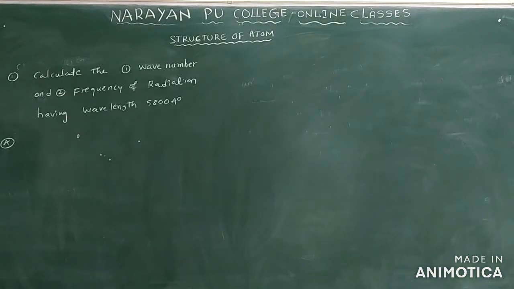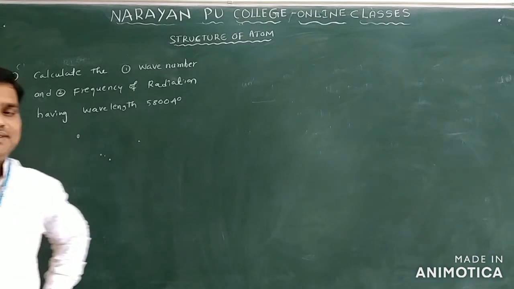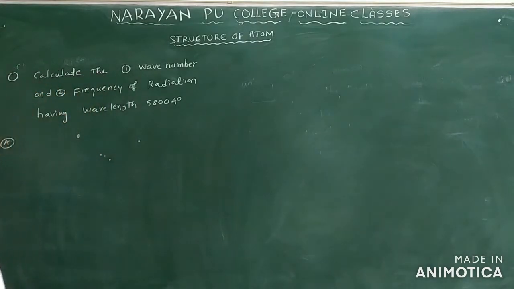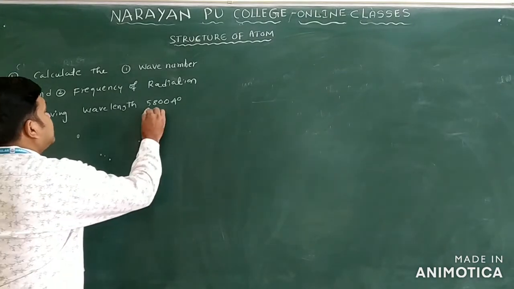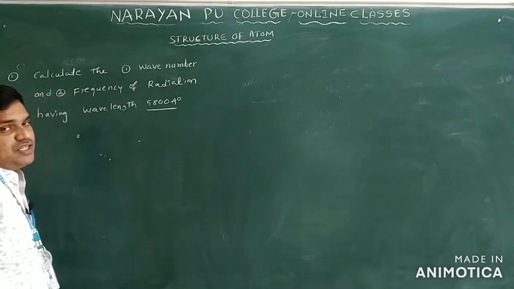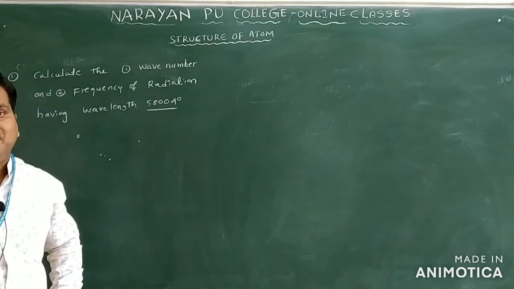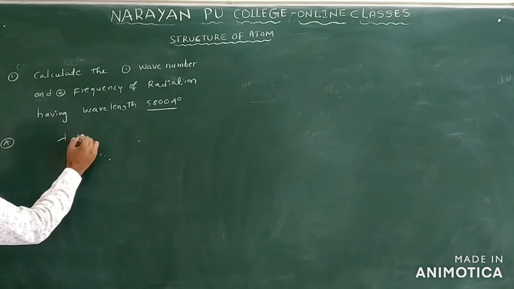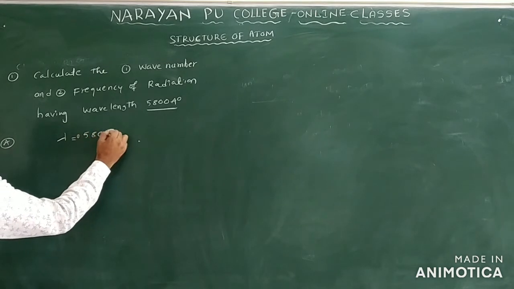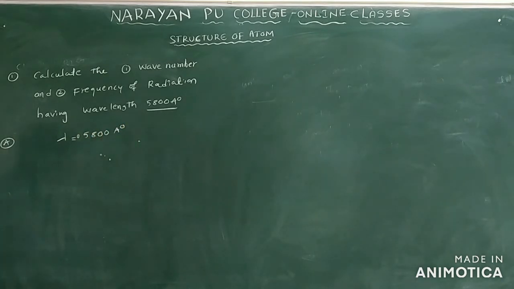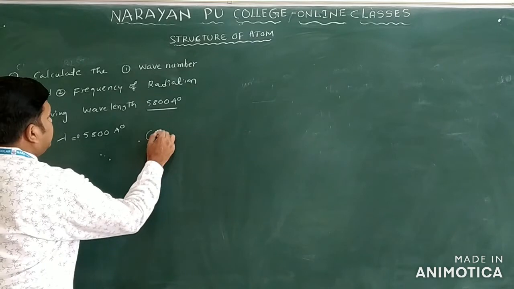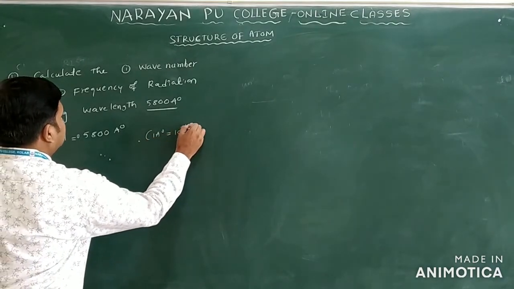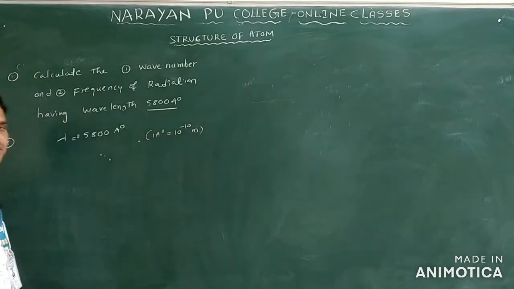This is the example up to now of what we discussed, the characteristics of the wave. See the question here: calculate the wave number and frequency of the radiation having the wavelength 5800 angstrom units only. What is given here? Lambda is given. Lambda is equal to 5800 angstrom units. You know 1 angstrom unit is equal to 10 power minus 10 meter.